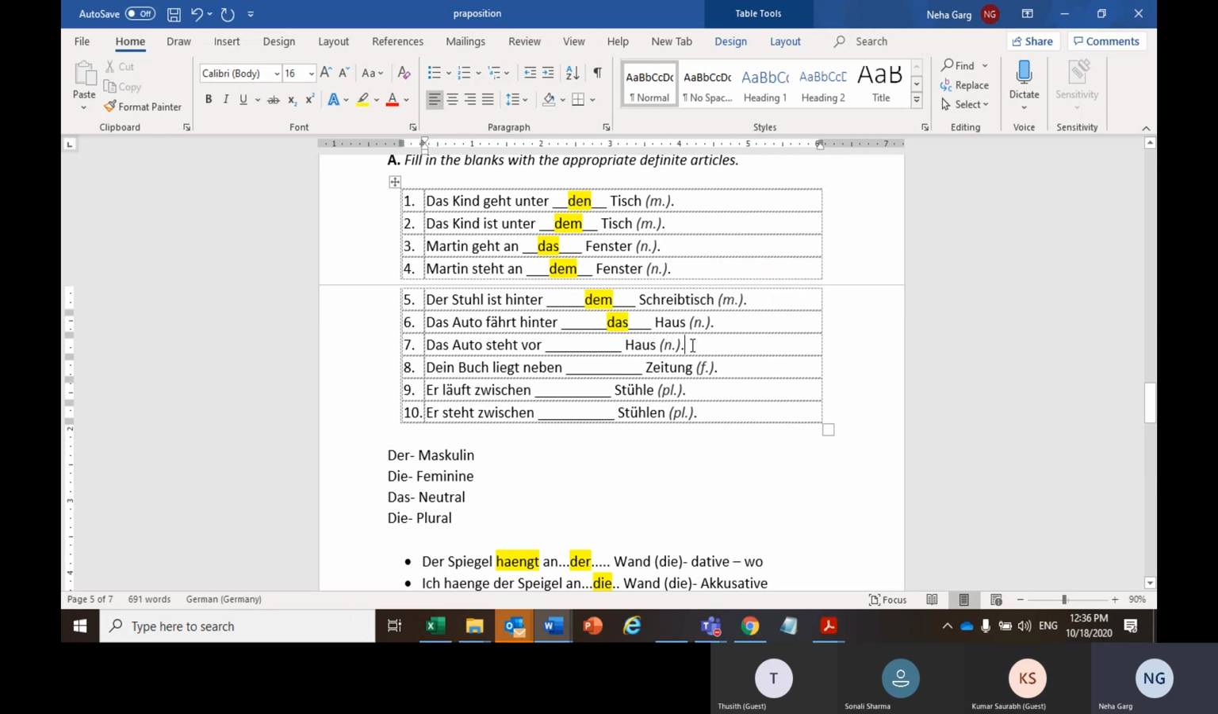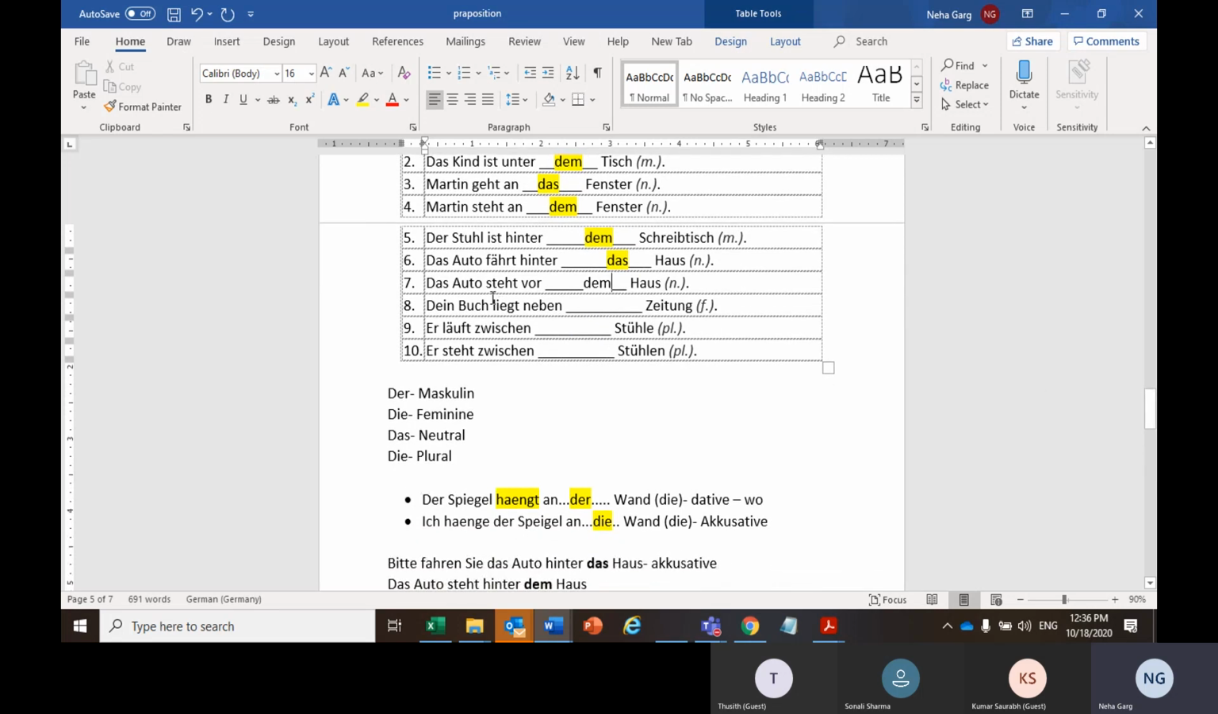Yeah, sorry, it's das for neutral. For neutral, the article is das Haus. Yeah, das. And then Nummer 7. Can you answer that also? Das Auto steht vor dem Haus. It will be dem, because the car is there already. Yeah. Das Auto steht vor dem Haus.